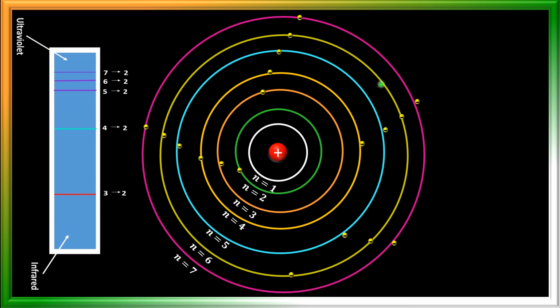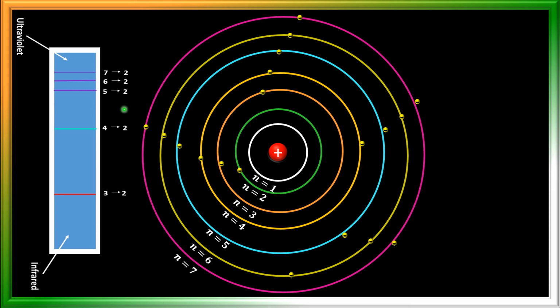When electron transitions take place from higher energy levels to the first energy level, that is from 7 to 1, or from the sixth orbit to the first orbit, the energy released is in the ultraviolet region, and we cannot see that ultraviolet light.